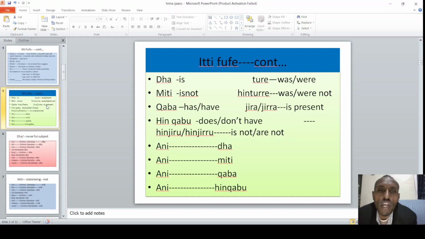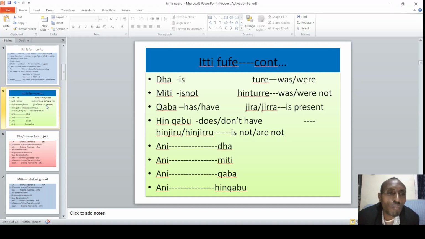Mee as deebinee yoo ilaallu dhaa. Ani barsiisaadha, ani barataadha, ani dheeraadha, ani gabaabaadha, ani furdaadha, ani qal'aadha. So when we talk about state of being, I am a teacher, I'm a student, I'm tall, I'm short. When we say this, we use dhaa anyway. Fayyadamna jechuudha. We are going to use it; it means is, are, am. So it is the verb to be form, alright? Miti is like is not anyway.